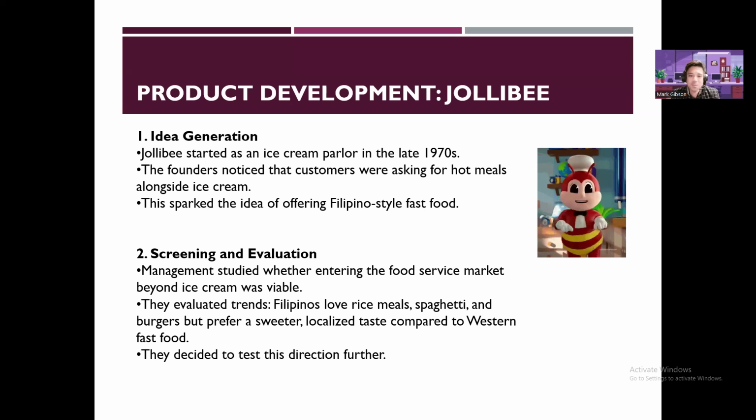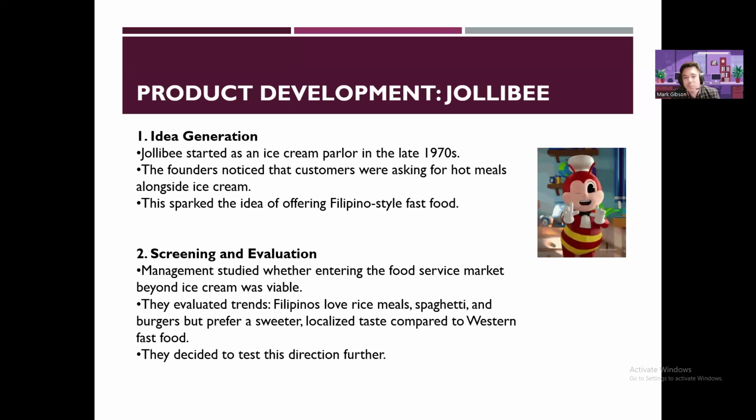The founders noticed that the customers were asking for hot meals alongside ice cream. Instead of just selling ice cream, they wanted more. And this is actually because of the market demand. The customer basically wants it. This sparked the idea of offering Filipino-style fast food.